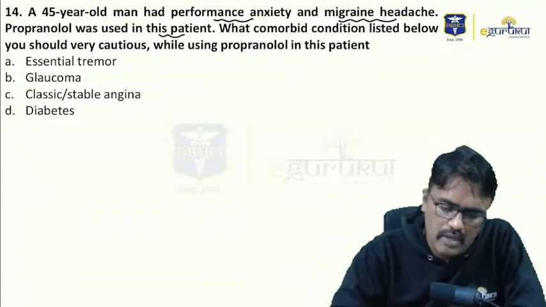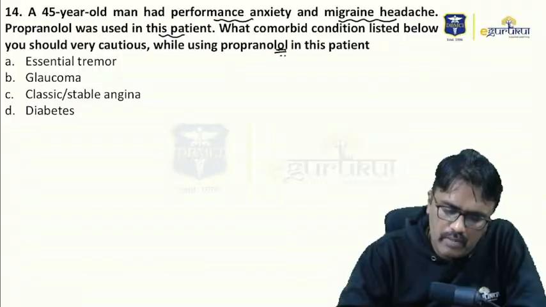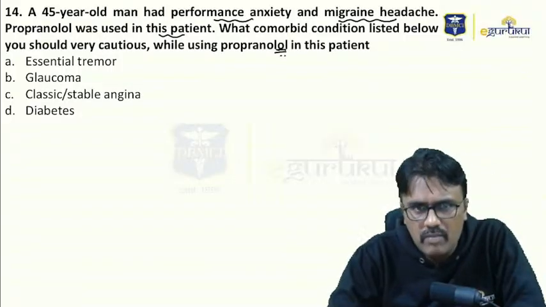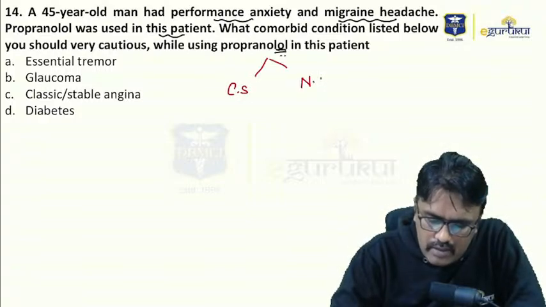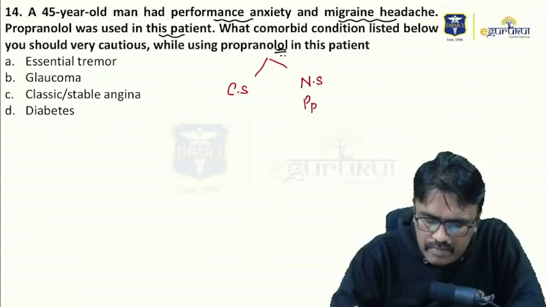So first of all, anything ending with -olol is a beta blocker. Now we have cardioselective beta blockers and non-selective beta blockers, and the drug here is propranolol.